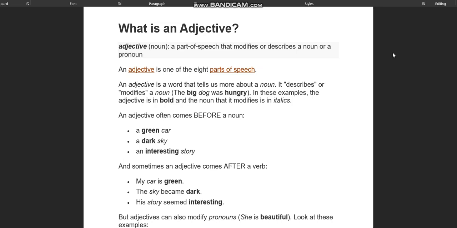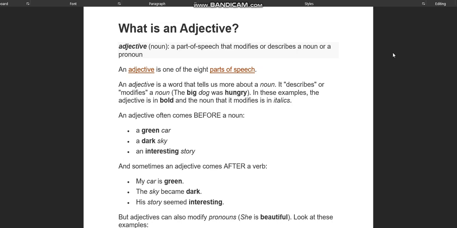Here you can see the examples. My car is green. So here we have a noun, car, which is being described as green in color. The sky became dark. So here we have the noun sky which is being described as dark. His story seemed interesting. So story is our noun which is being described as interesting. Okay, so it is an adjective.